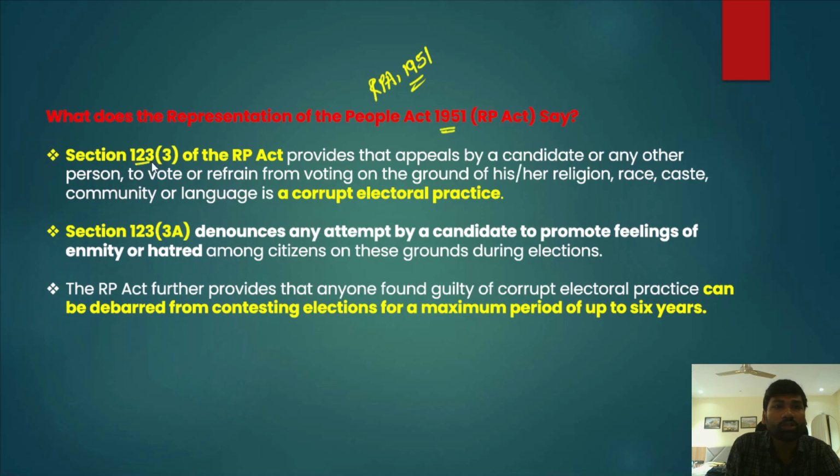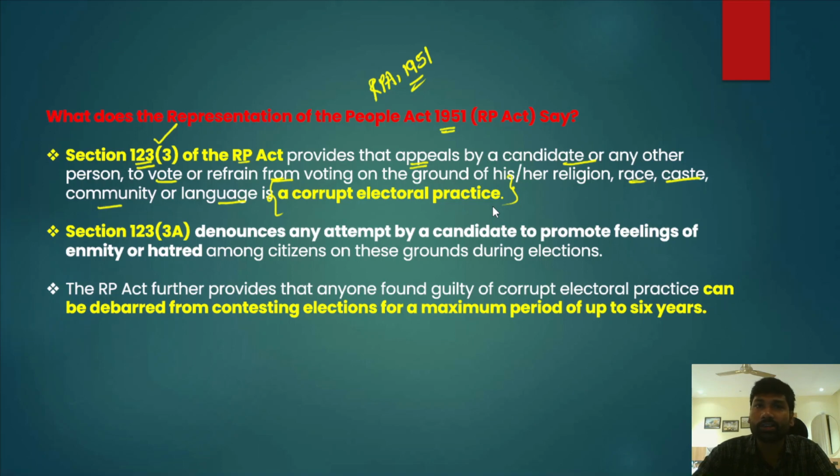There is a section called Section 123 clause 3. Section 123 clause 3 of the Representation of People Act says that any candidate or any political party who appeals to vote or refrain from voting on the ground of his religion, race, caste, community or language is considered to have committed a corrupt electoral practice.